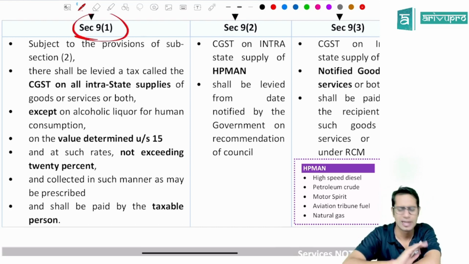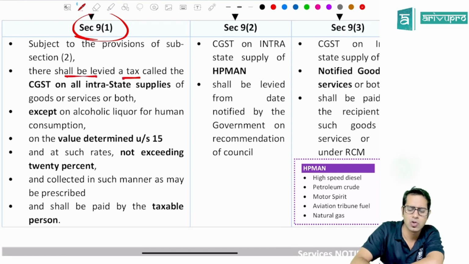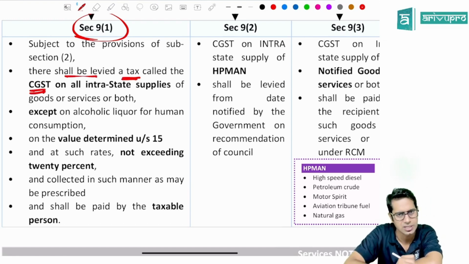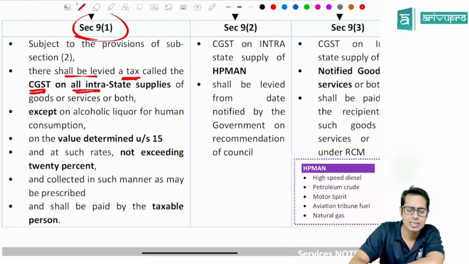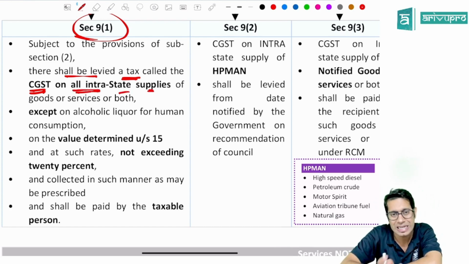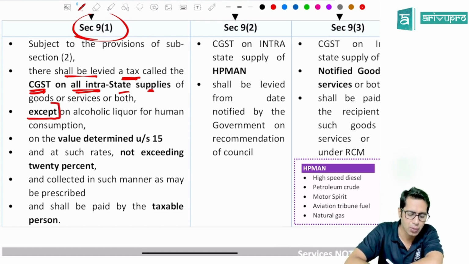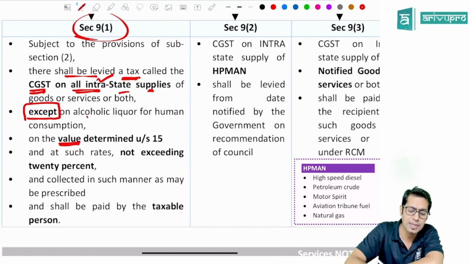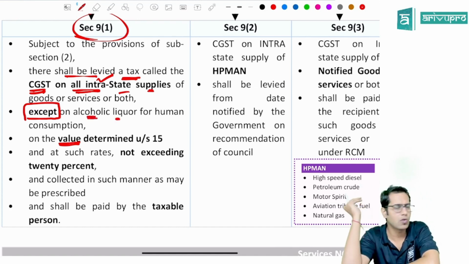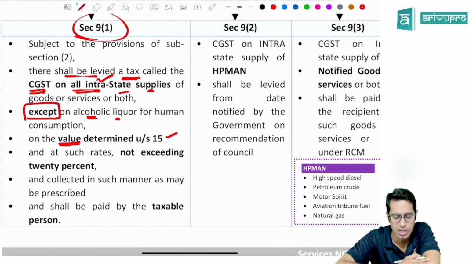9.1 says you will have to pay a tax. What is that? You will be liable to pay a tax called as central goods and services tax. When will I be liable to pay this tax? When you are making intrastate supply of goods or services or both, except alcoholic liquor for human consumption. And on what amount will I have to pay, sir? So whenever you are making any type of intrastate supply of goods or services, you'll have to pay a tax called as CGST. If it is alcoholic liquor for human consumption, this is not applicable to you. You will have to pay this tax on a value determined under section 15, on the value which is mentioned under section 15.